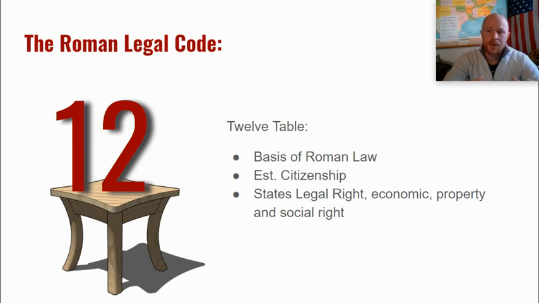What bound all of this together was a Roman legal code known as the 12 Tables. The 12 Tables was the basis of Roman law. It established citizenship, and it stated the legal rights, economic rights, property rights, and even social rights. Even in the social rights, it defined who could marry whom, setting out rules and laws like plebeians couldn't marry patricians because they didn't want those two classes of citizens intermingling.